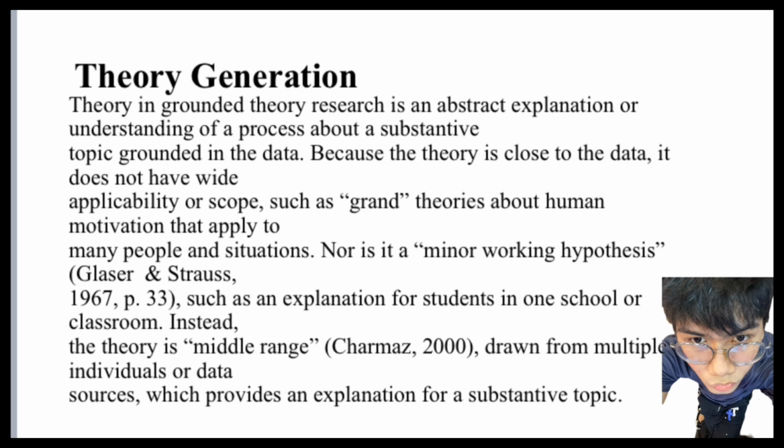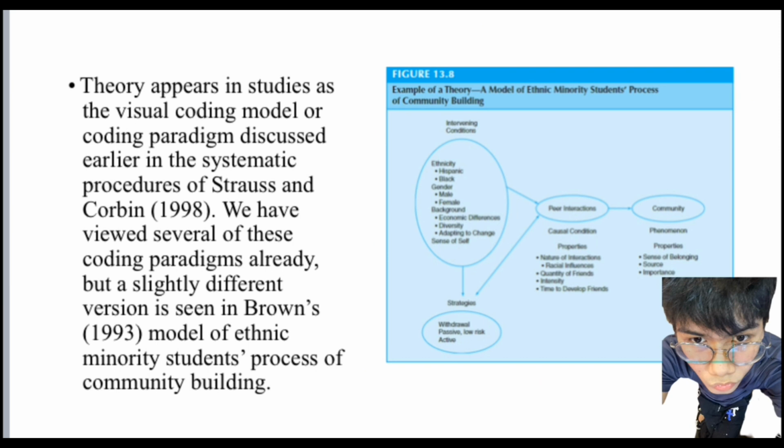Grand theory means imagined theories like human motivation, broad and applicable to many people and situations. A middle range theory, however, offers an abstract explanation for a substantive topic based on data from multiple individuals or sources. This provides a more focused understanding compared to grand theories, but offers broader applicability than minor hypotheses.